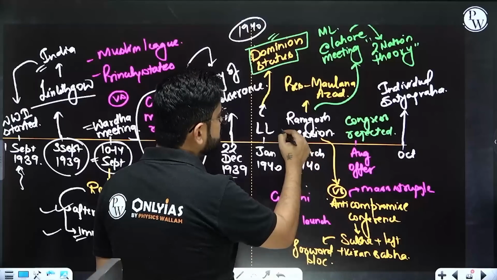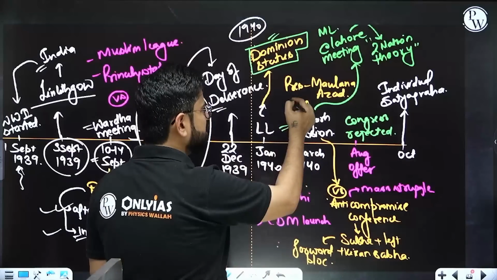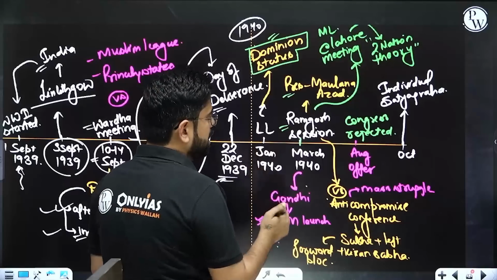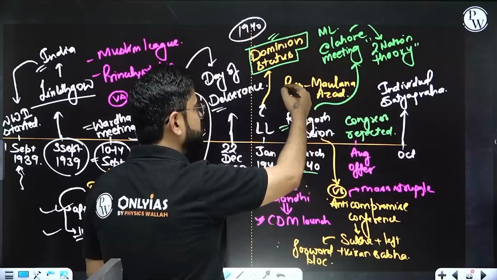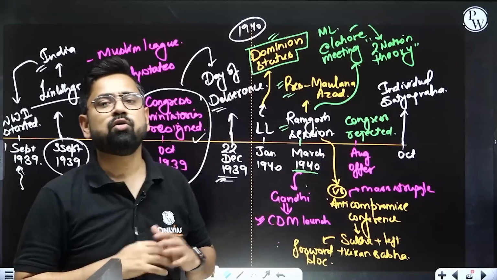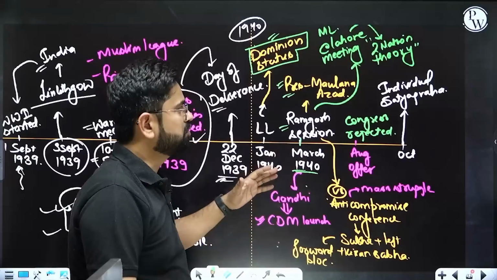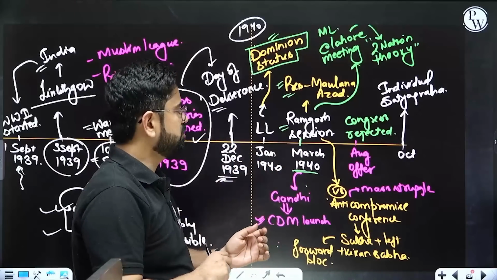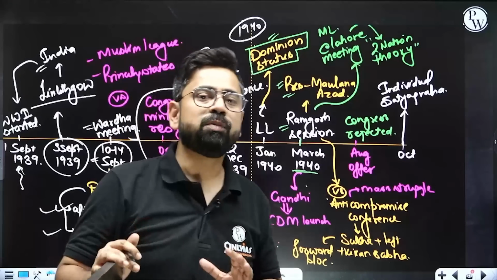So in the March Ramgarh session, the president was Maulana Azad. Note this thing, that from March 1940 to 1945, the president will remain Maulana Azad only, because this is the last session. There will be no session for another 5-6 years. So in the 1940 Ramgarh session, it was decided that we will go for a civil disobedience movement, but it has to be decided by Gandhiji.